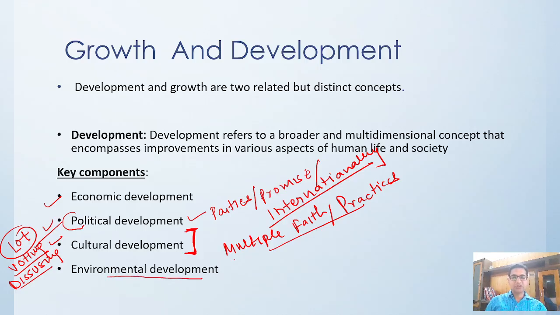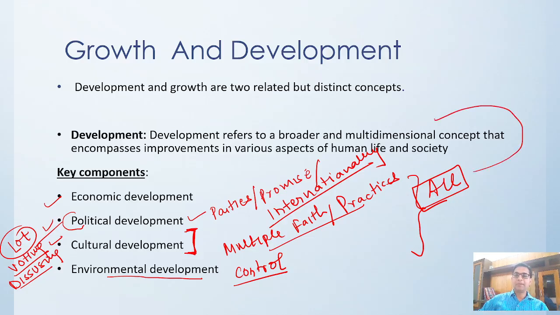Environmental development means you have a good amount of environmental control in your country in the form of air pollution control, water pollution control, national parks, wildlife sanctuaries, bird sanctuaries, and how you are adhering to the international treaties you have signed. If you are following all these things and succeeding in them, you will be called a developed country; you will be on the path of development.